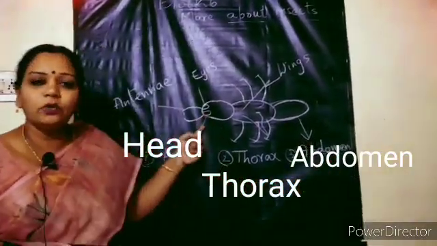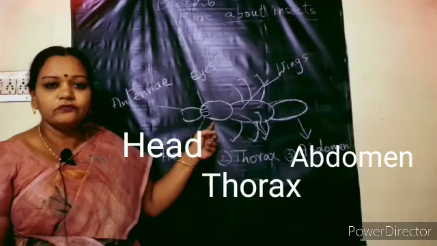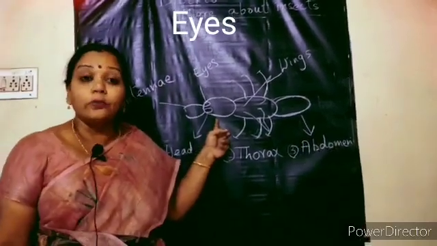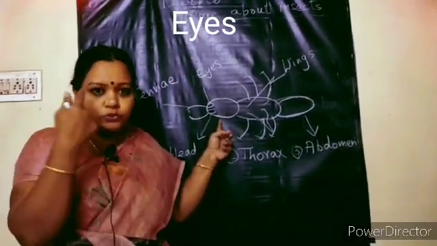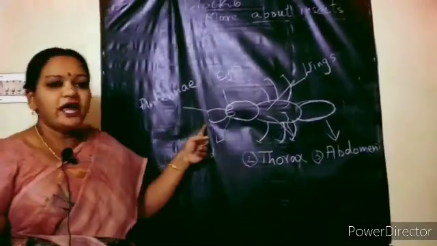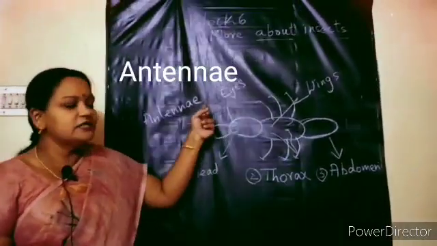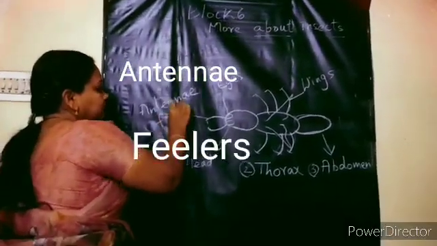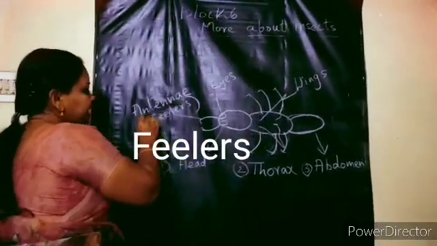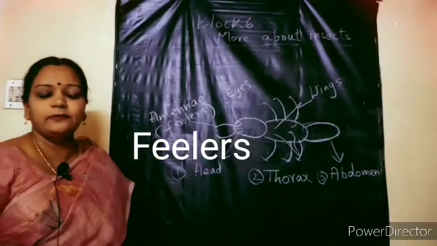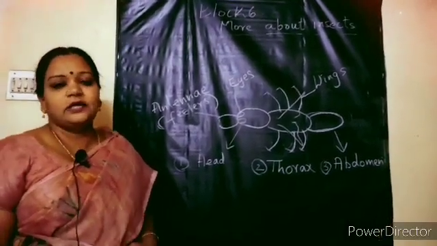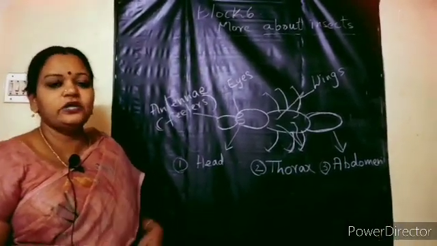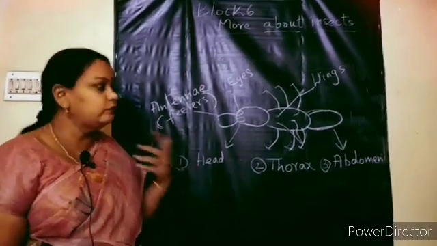And on the head, what do they have? They have a pair of eyes. They have compound eyes which help them to see and move. And also they have 2 antennae. This antenna is also called feelers. We learnt in third class what these feelers are for. These feelers help them to smell, taste and also to feel.